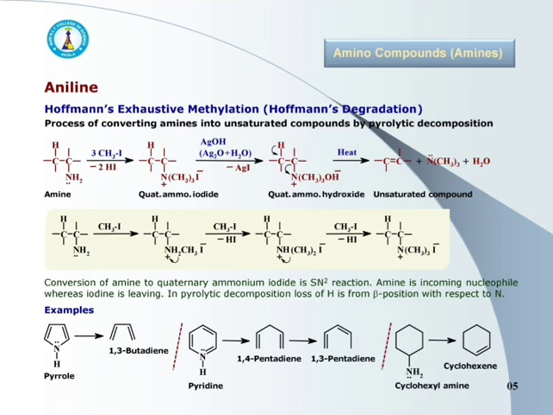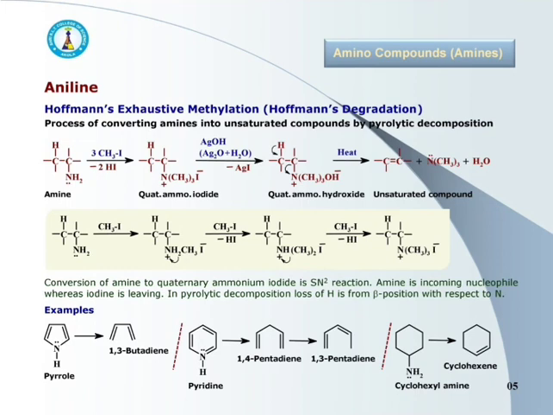Hofmann's exhaustive methylation or Hofmann's degradation is the process of converting primary, secondary, or tertiary amine to unsaturated compound by pyrolytic decomposition, that is heating of quaternary ammonium hydroxide.